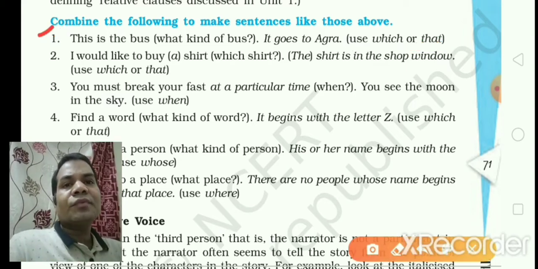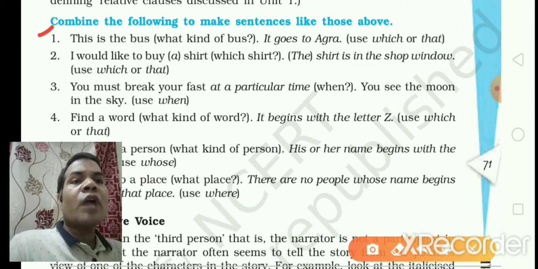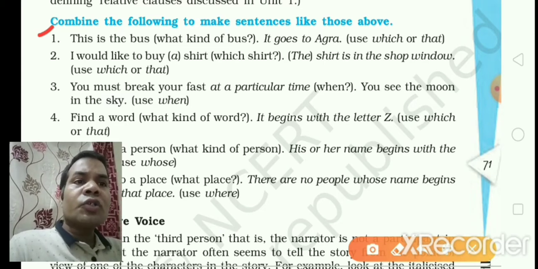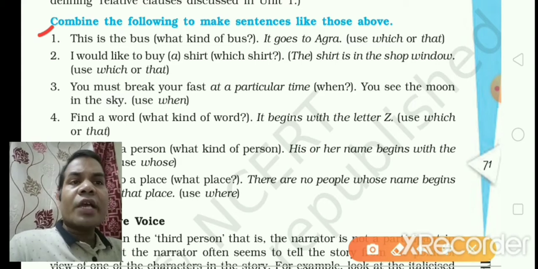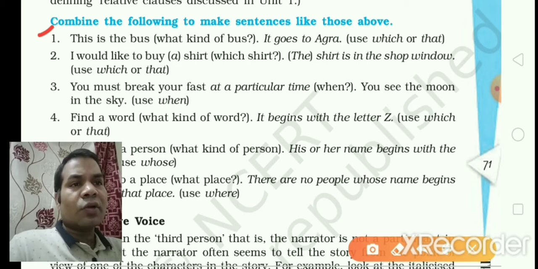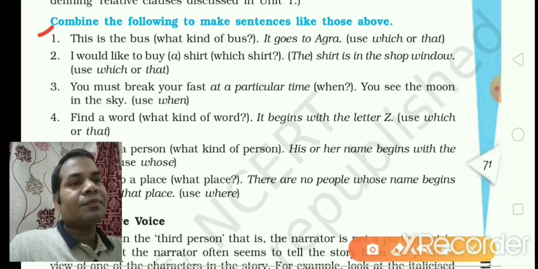Number 1, this is the bus. What kind of bus? It goes to Agra. So you have to join these two sentences. This is the bus, it goes to Agra. So use which or that. You can use either.